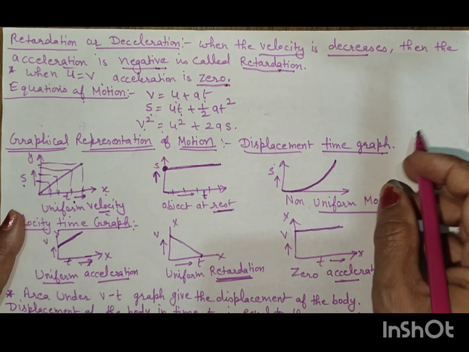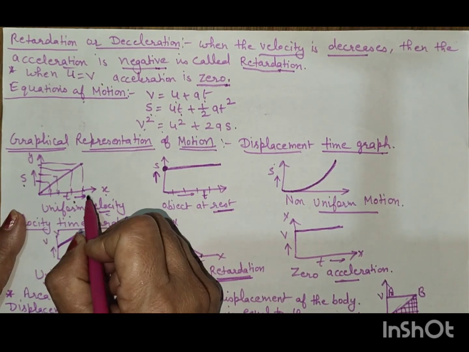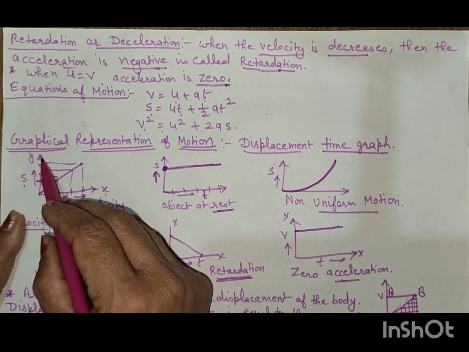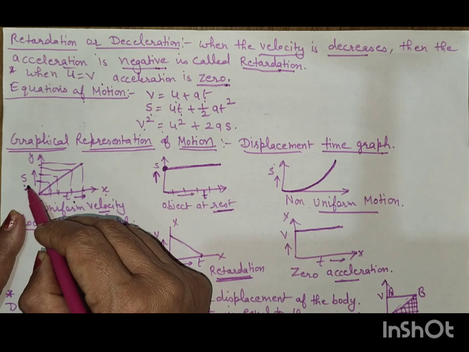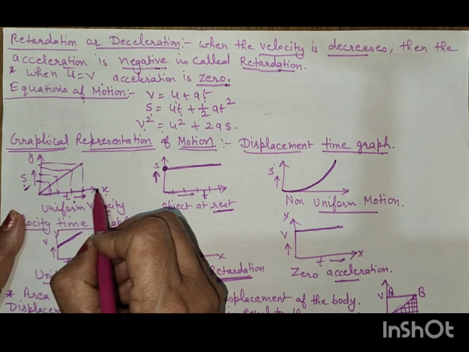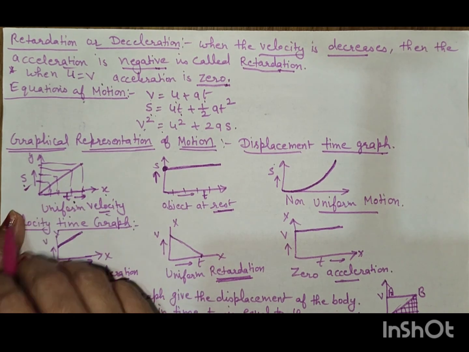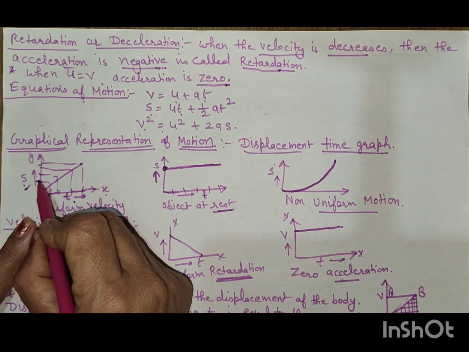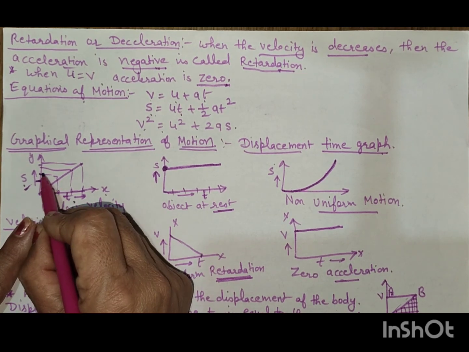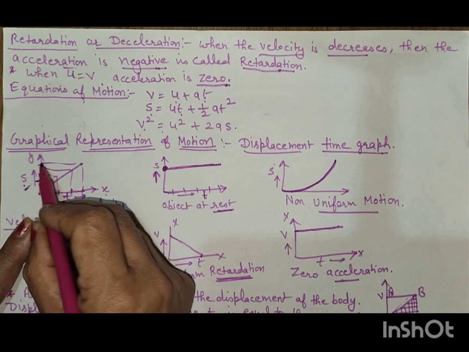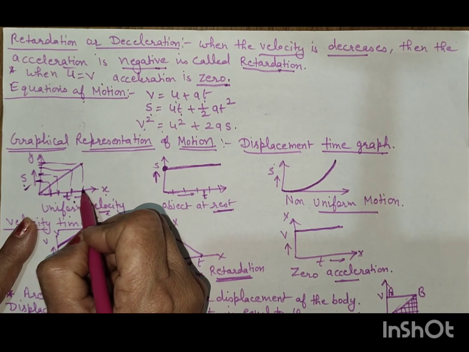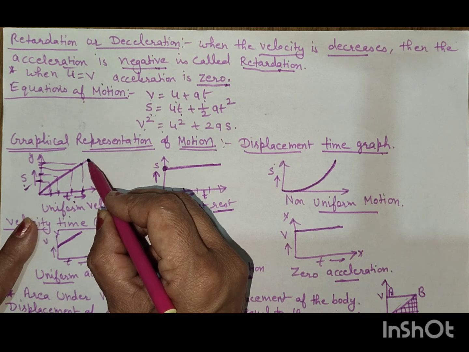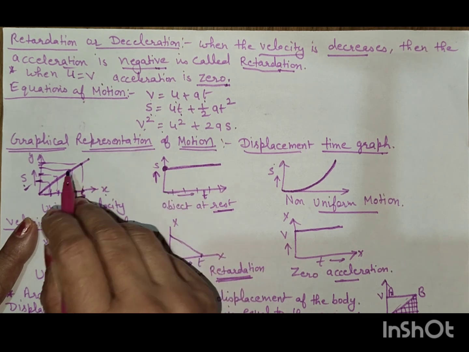Displacement time graph. We will plot the graph along the x-axis and y-axis. Along the y-axis, displacement is measured and along the x-axis, time is taken. When the body covers equal distance in equal intervals of time, that is uniform velocity, and the graph is a straight line.